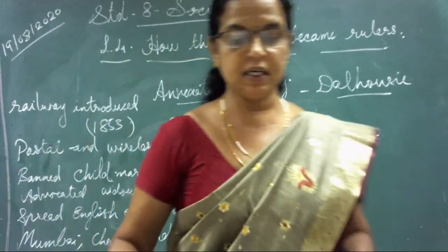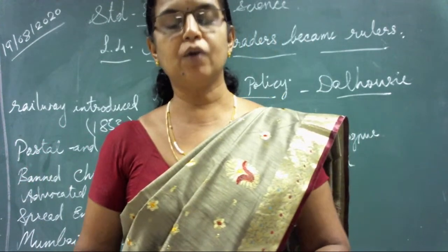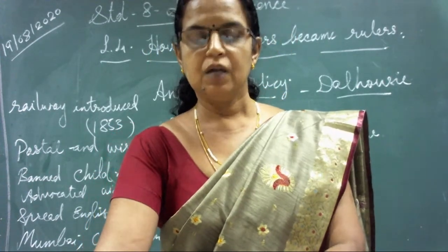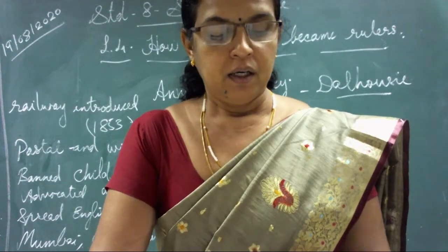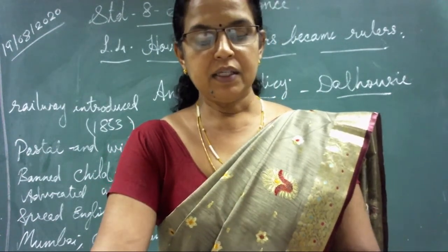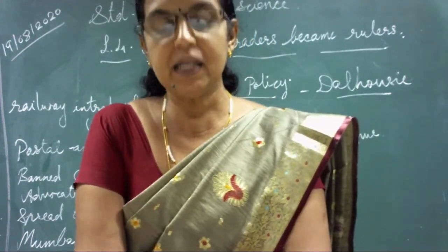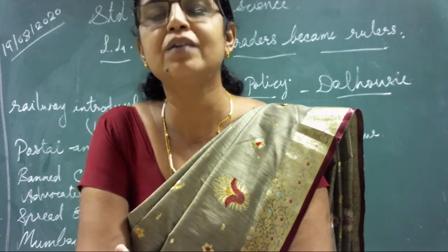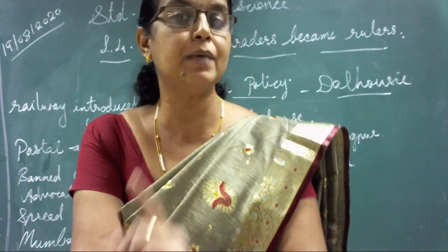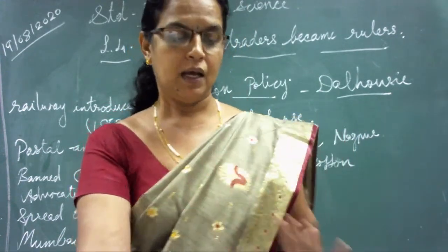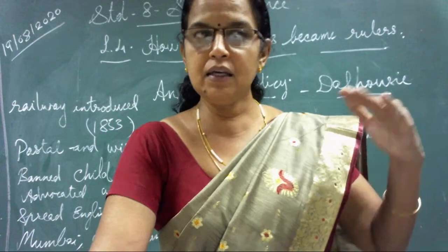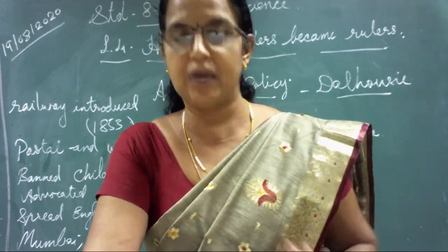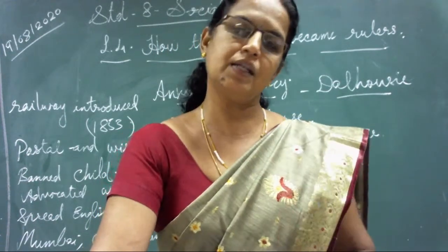Three universities were established: Mumbai, Chennai and Kolkata. Mumbai's earlier name was Bombay, Chennai was Madras, and Kolkata was Calcutta, in the year 1856. Thus, these reforms were basically for the expansion of British rule, not to give any benefit to Indians. Their aim was to expand British rule in India and ease the administration. Their administration must go on in a smooth way. So that was their intention.